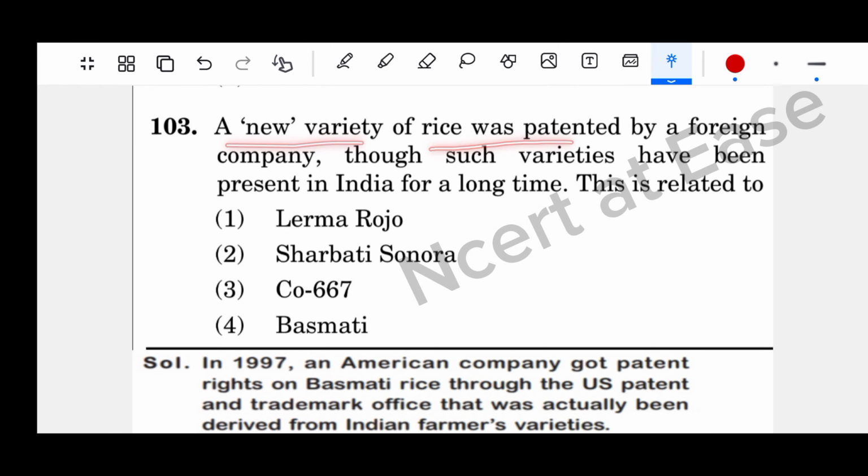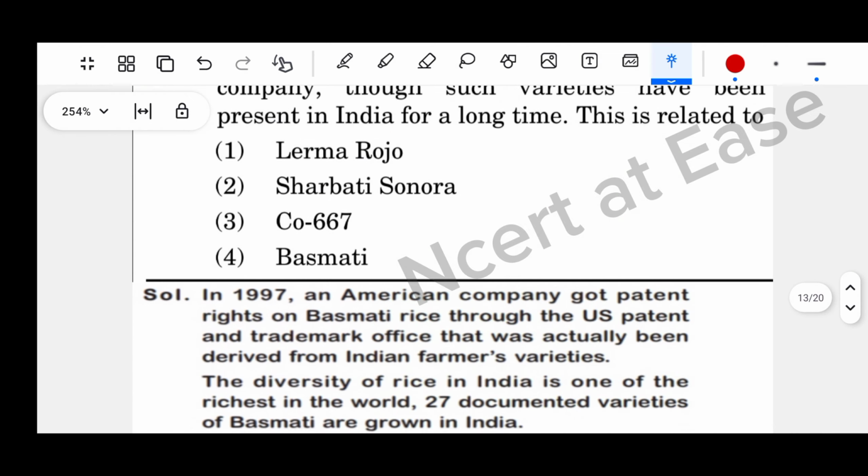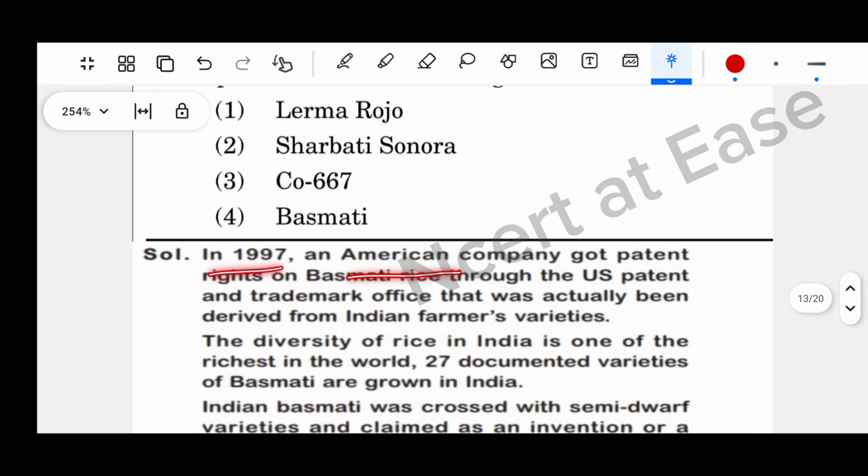A new variety of rice was patented by a foreign company, though such varieties have been present in India for a long time. This is related to. In 1997, an American company got patent rights on basmati rice through the US Patent and Trademark Office, that was actually derived from Indian farmers' varieties.